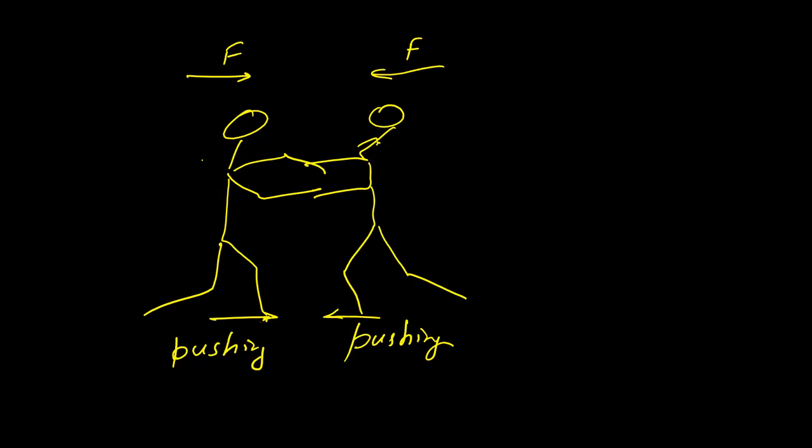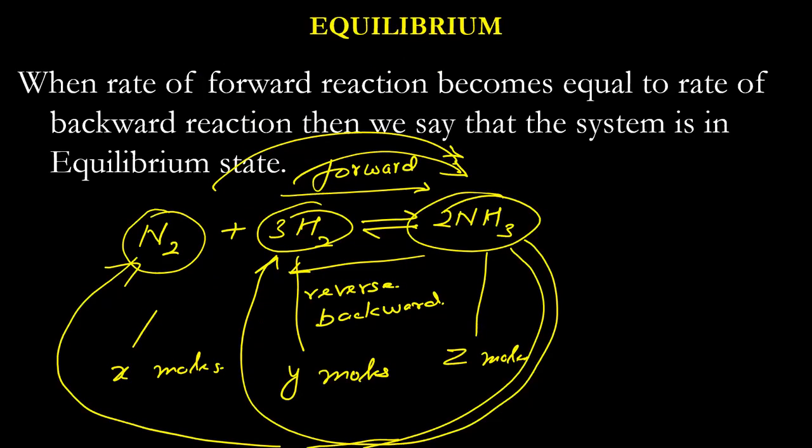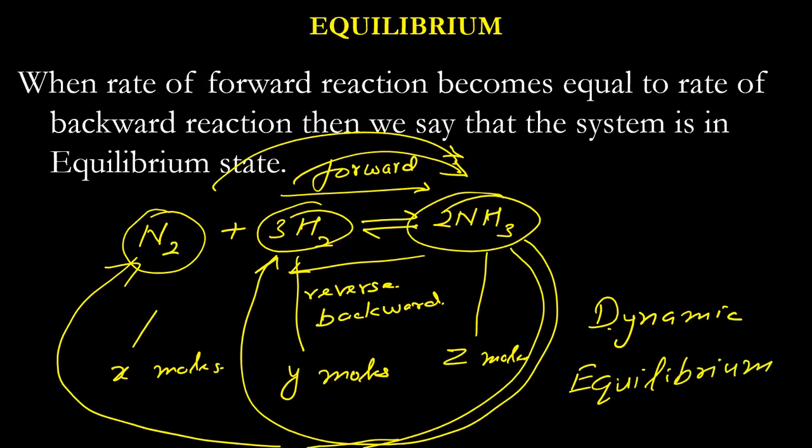The same thing is happening here in equilibrium. The reaction is happening, but for us it looks like nothing is happening because the concentrations are constant. Now, because something is happening and still the concentration is constant, we say it is equilibrium, but we say it is dynamic equilibrium. Why do we say it is dynamic equilibrium? Because something is happening there. It is not static, it is dynamic equilibrium.